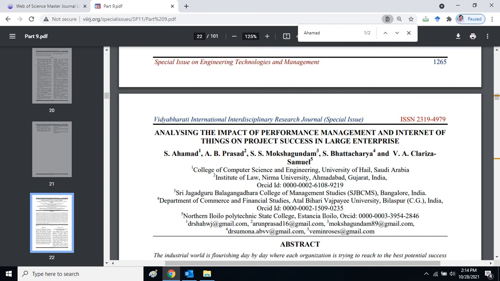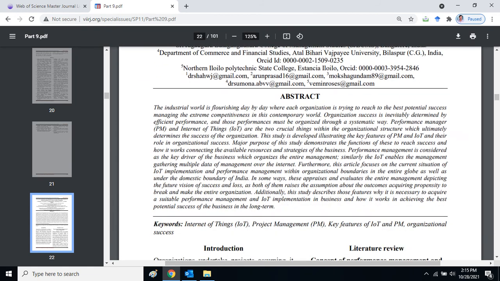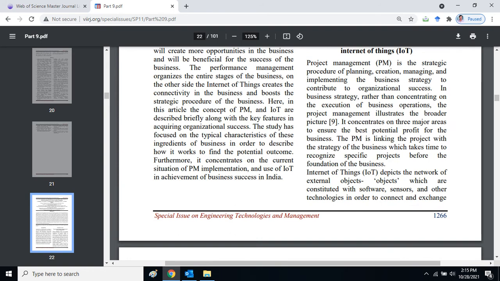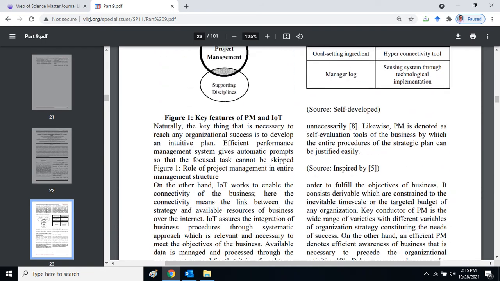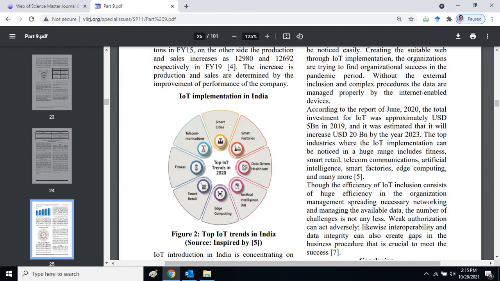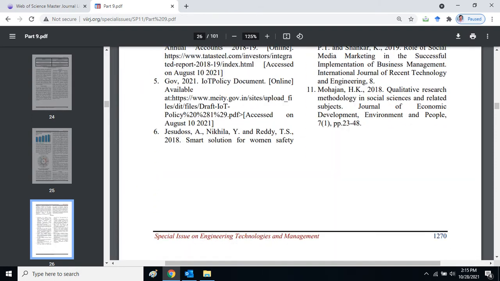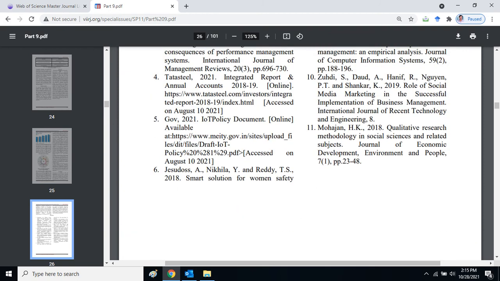By clicking Control F, page number 1266. Analyzing the impact of performance management and Internet of Things on project success in large enterprise. S. Ahmed, Shahnawaz Ahmed, College of Computer Science and Engineering, University of Hail, Saudi Arabia. This paper started from page number 1266 and ended on page number 1270. This is the record of my recently published paper.